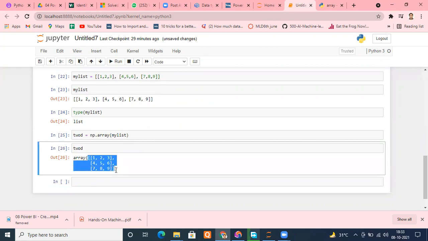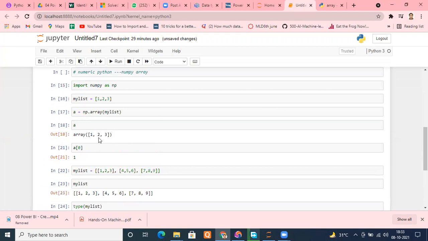Can you see the shape? Please tell me, can you see this? Yes, sir. And how will you come to know whether it is 1D or 2D? One way to see is that you will always see two brackets at the beginning or at the end. If you are seeing two brackets, immediately understand it is 2D data. And if you are seeing only one bracket like this, understand it is 1D data.